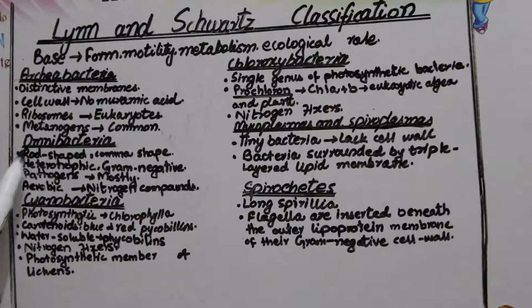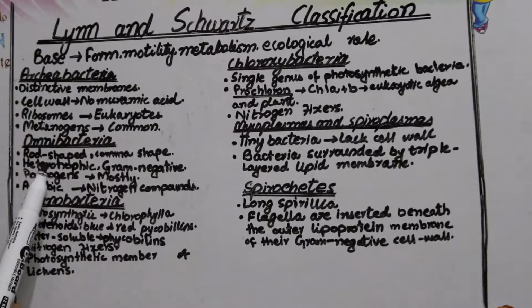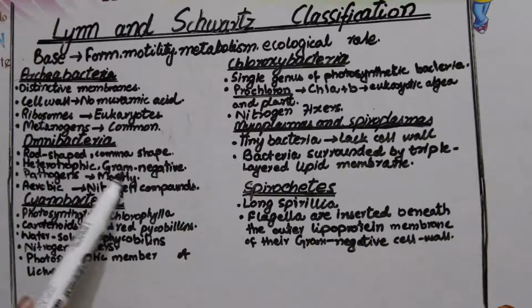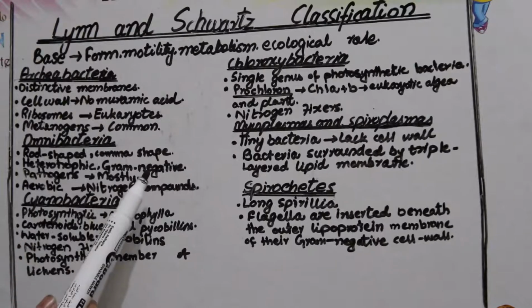Next, the second one is the Omnibacteria. Omnibacteria are those bacteria that are rod-shaped. Who are the rod-shaped bacteria? Rod-shaped bacteria are the bacilli, and comma-shaped bacteria are vibrios. So these are the two shapes, the forms that Omnibacteria have. They are rod-shaped and comma-shaped.